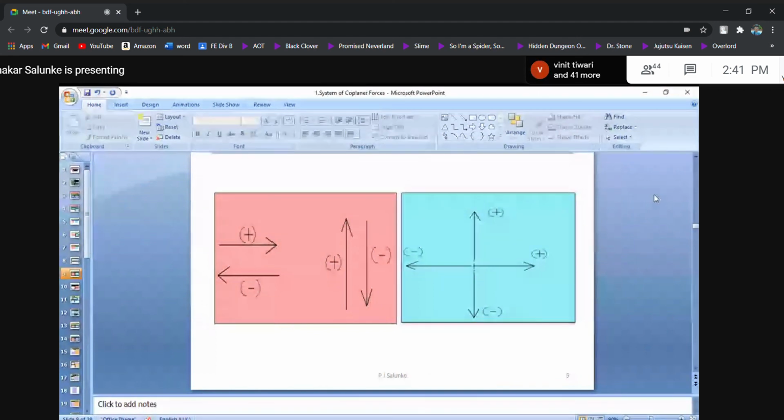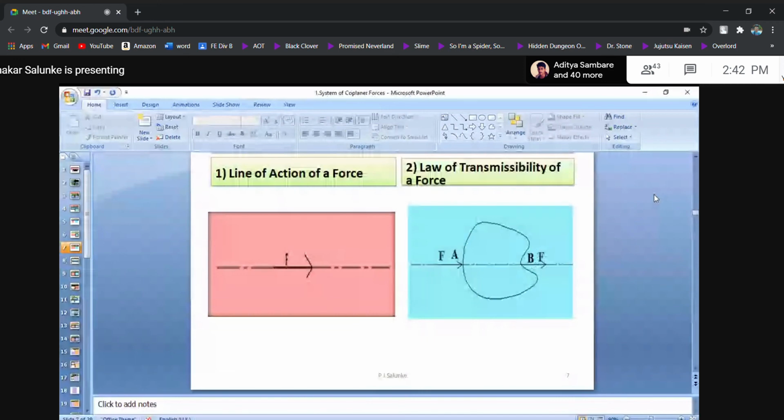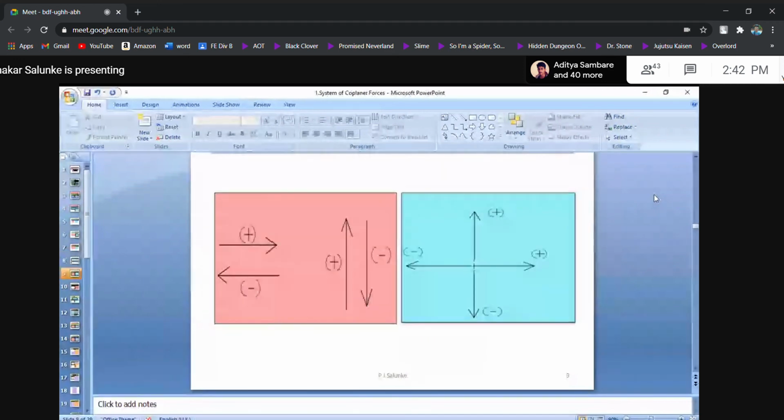Both positive, both negative is not permitted. You decide what exactly is to be done. So upward positive, downward negative. Towards right positive, towards left negative. This is called the sign convention. Okay, so these are the sign conventions of a force.